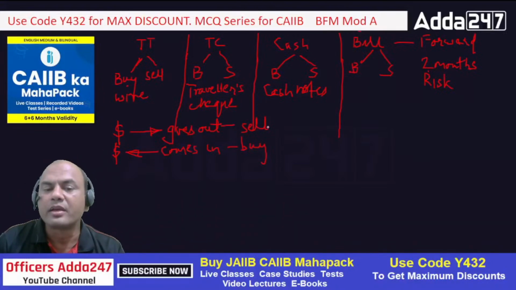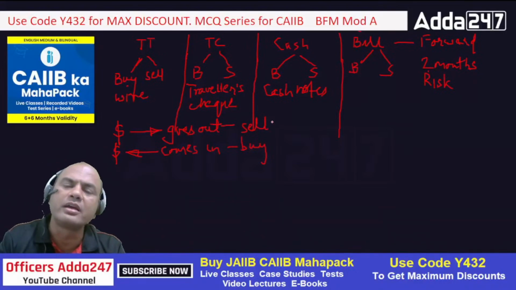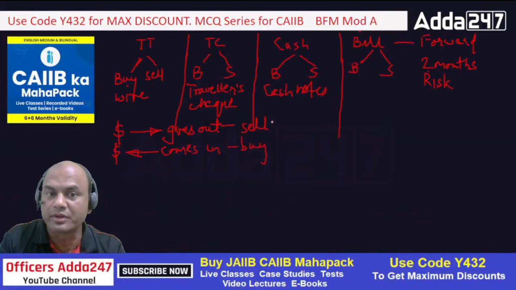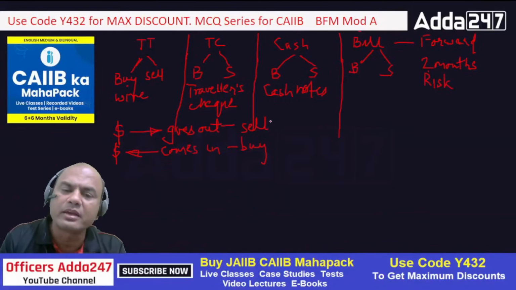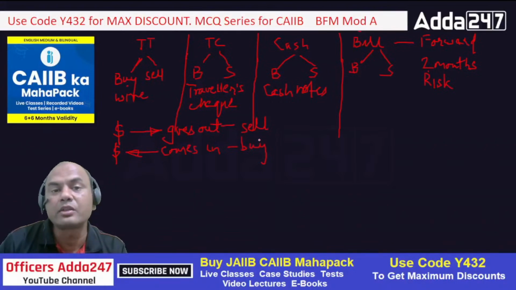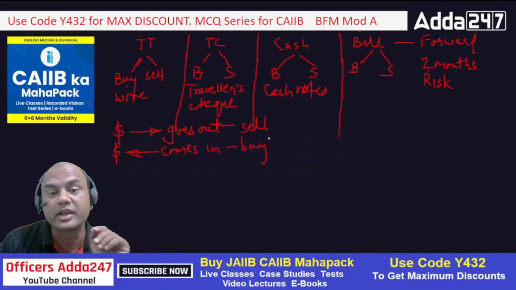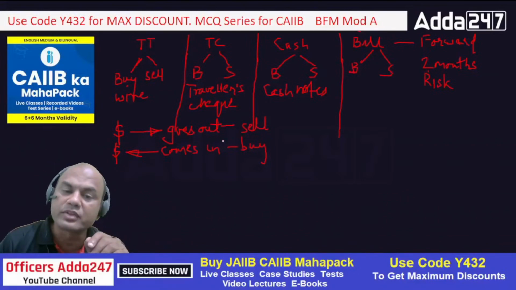So now, let me ask you one question, okay. If I am doing export, then will it be selling or buying? Who can tell me? In export, material goes out and what comes in? Dollar comes in. So what is happening to dollar? Dollar is coming in or going out? In exports, it's coming in. So that's why in exports it will be always buy.